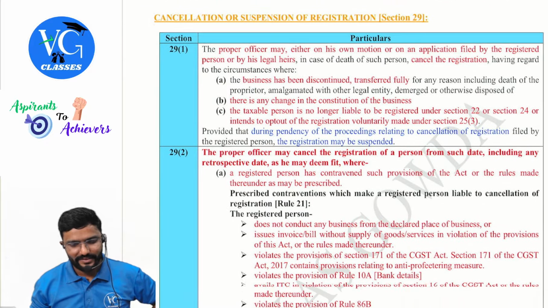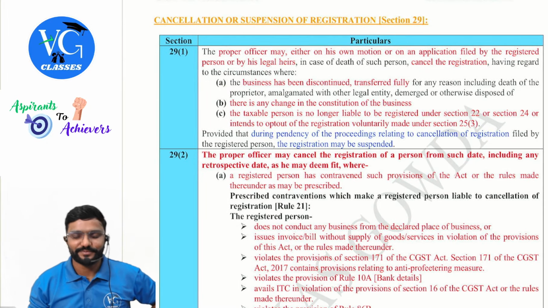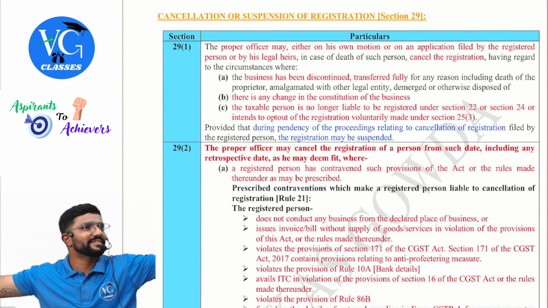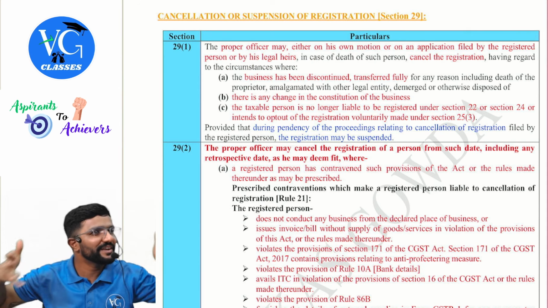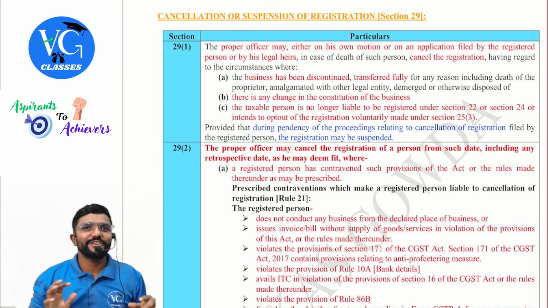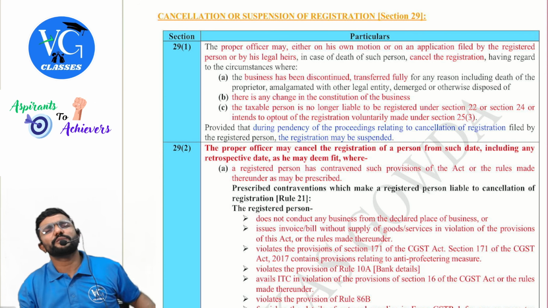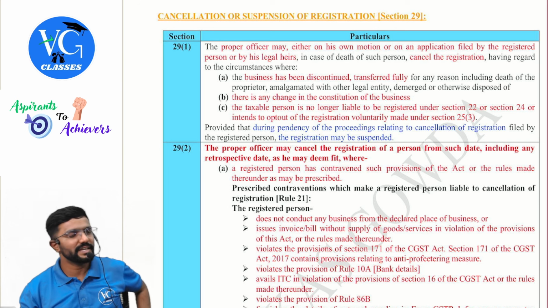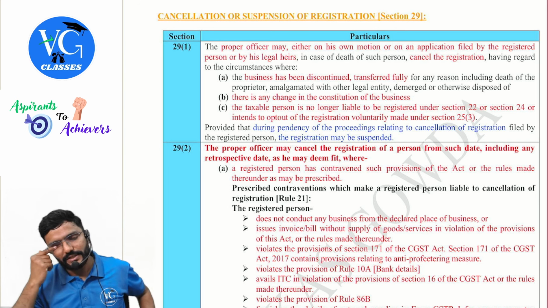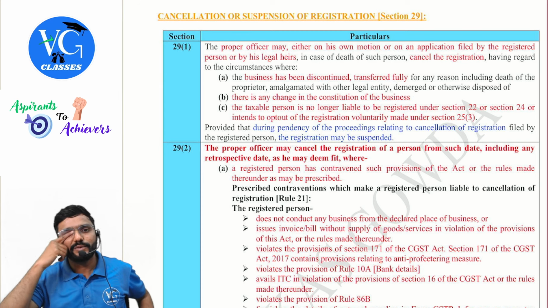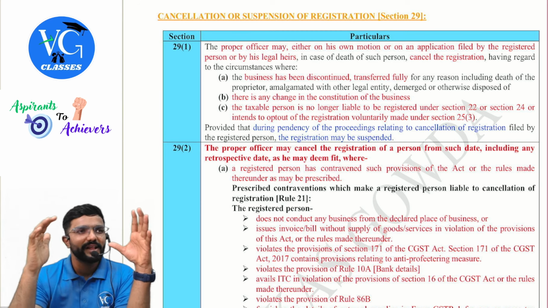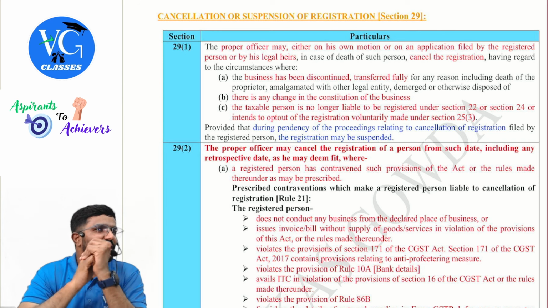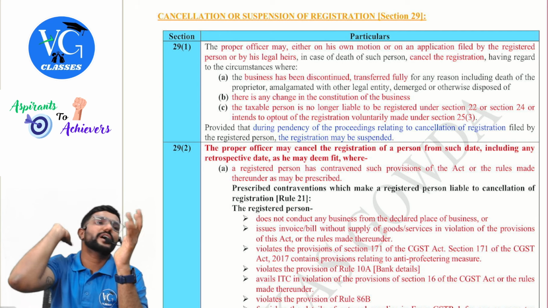Next, cancellation. Sir, once I have taken the registration, is it for lifetime? Yes, provided you are following everything properly. If you have violated any provision or if you have got bored with your business, can you cancel your registration? Yes, you can cancel. What is it? Section 29 subsection 1. Guys, 29 subsection 1 is a clear case. I am the registered person. I myself am applying for cancellation. Or else I am gone forever.